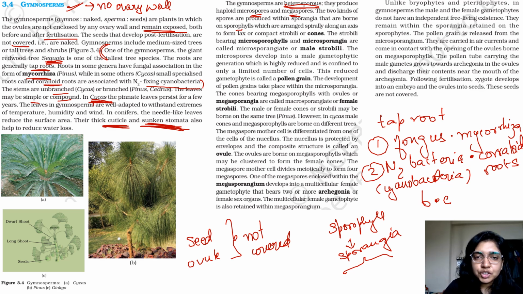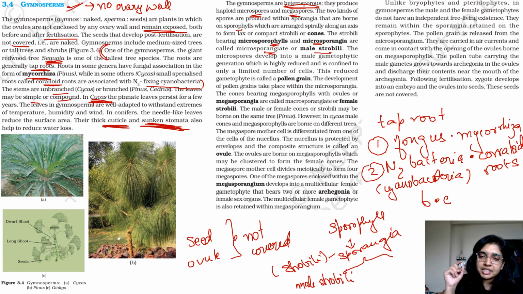Let me just read it again. Produced within sporangia that are borne on sporophylls, which are arranged spirally in axis to form lax or compact strobili, or cones. So this is formed in strobilus or cone. Okay. The strobilus bearing microsporophylls and microsporangia are called microsporangiate or male strobilus. So it can either form a male strobilus for micro, because male gametes are smaller and female gametes are bigger.